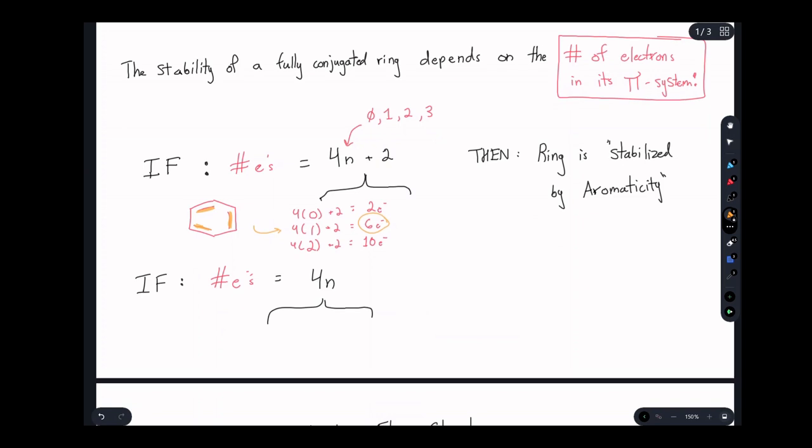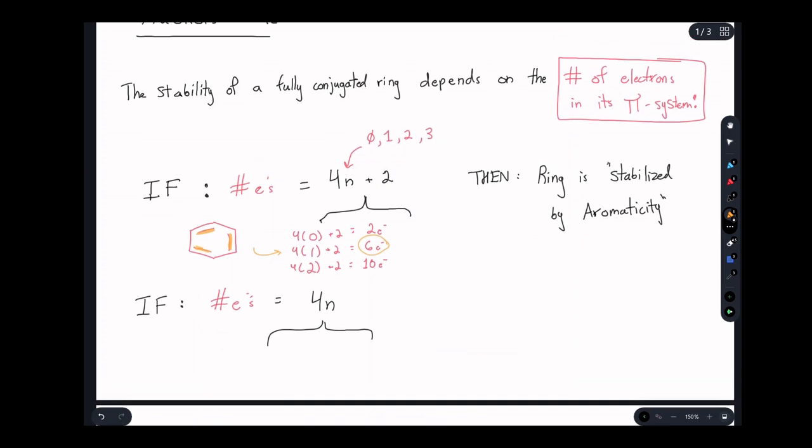But what happens if you have 4n electrons? Well, we can do this math again: 0, 1, and 2. 4n without the 2 is going to give us 0 electrons, which obviously is kind of nonsense, then 4 electrons, 8 electrons. Notice that there's no overlap. Any number that this equation gives you will never match a number that this one gives you.